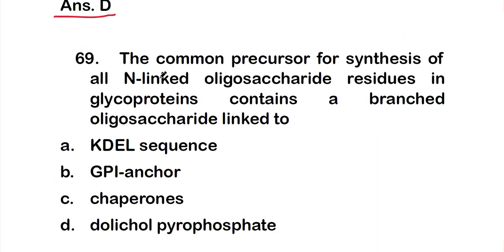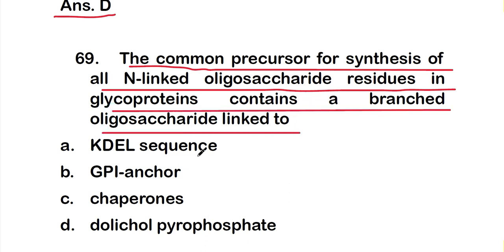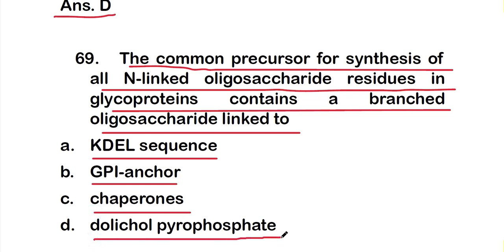Next is question number 69. So the common precursor for synthesis of all N-linked oligosaccharide residues in glycoproteins contains a branched oligosaccharide linked to option A, KDEL sequence, or option B, GPI anchor, option C, chaperones, or option D, dolichol pyrophosphate.